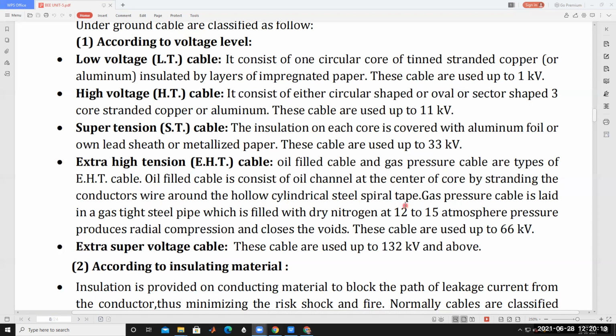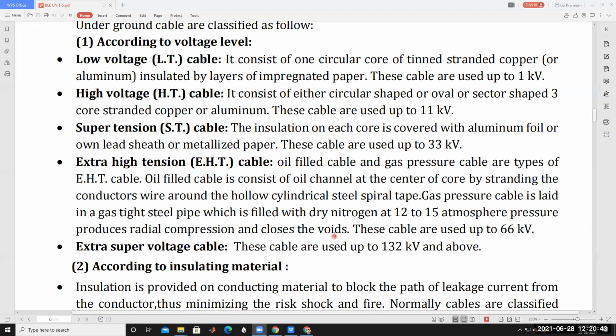Next, gas pressure cable is laid in a gas tight steel pipe which is filled with dry nitrogen at 12 to 15 atmospheric pressure. It produces a radial compression and closes the voids. In this way gas pressure cables are used, and the voids can be filled by using this gas.